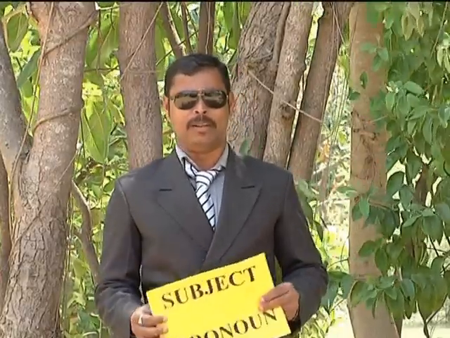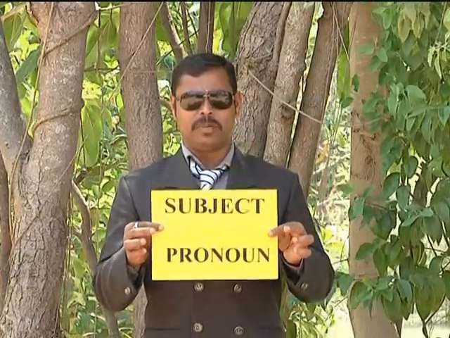In pronouns, there are 5 kinds. The first one is the subject pronoun. These subject pronouns are always used at the beginning of the sentence and they always come before the verb.